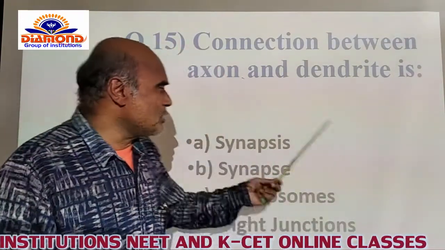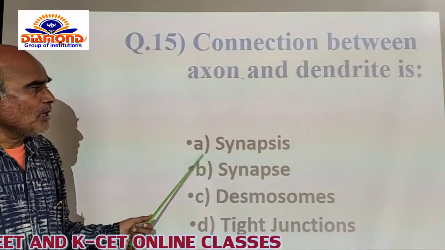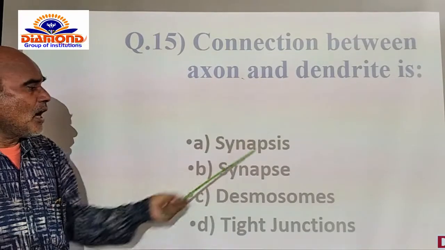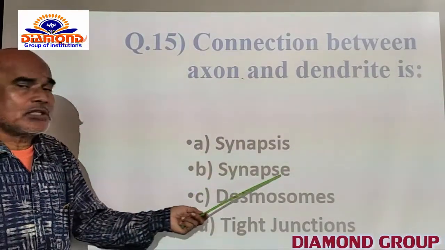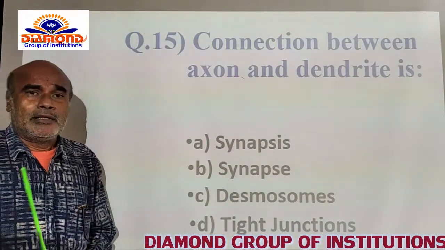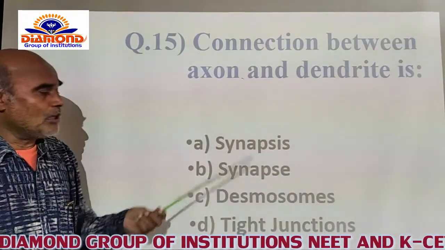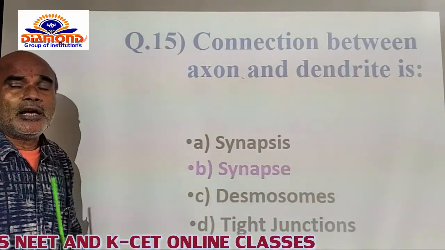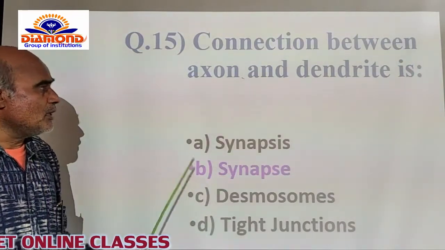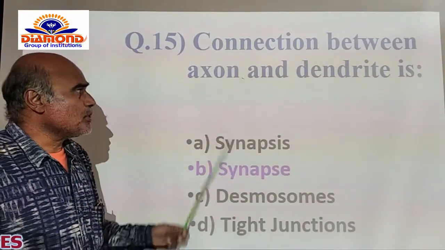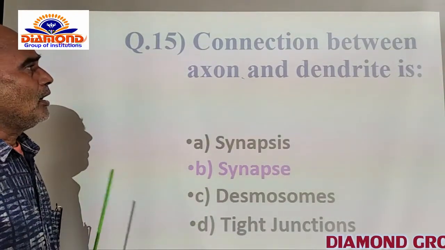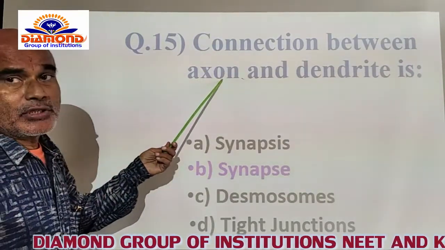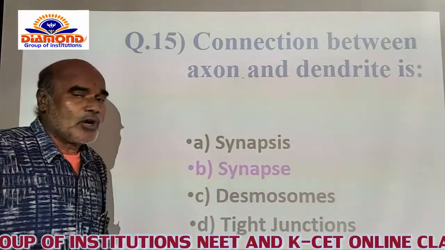Now the four options are given like this. One option is not at all concerned with the connection between axon and dendrite, whereas the B option is the correct option, that is called the synapse. The gap between the dendrite and the telodendron of the axon is named the synapse itself. Desmosomes and tight junctions are concerned with epithelial tissue. So that's why among A, B, C, D, the B option is the correct option, which connects the dendrite of the cyton and the telodendron of the axon. That's why opting for the B option is correct for this.